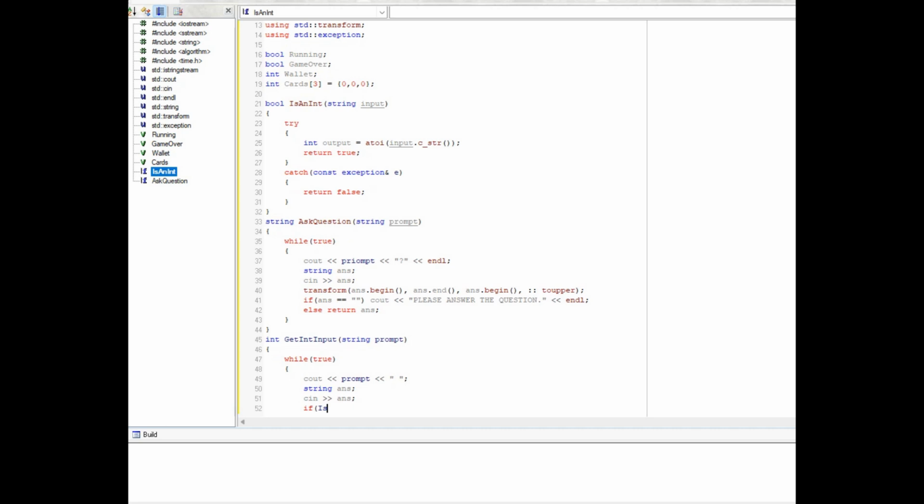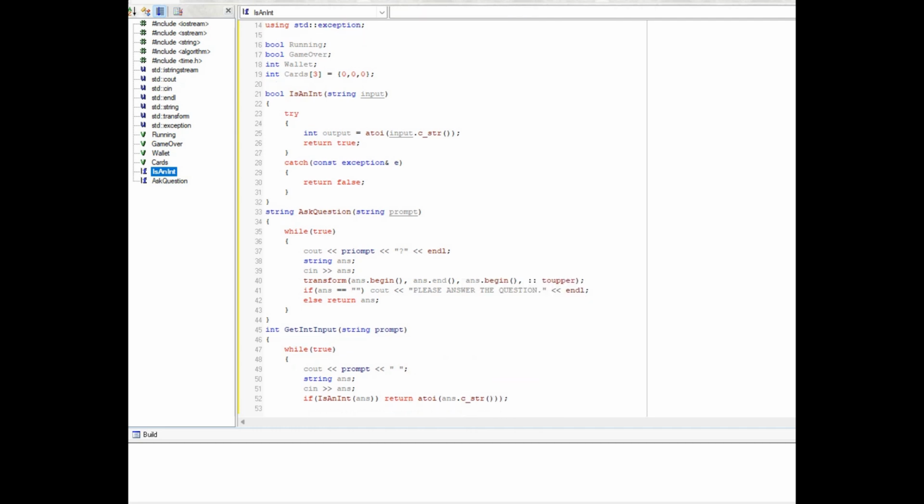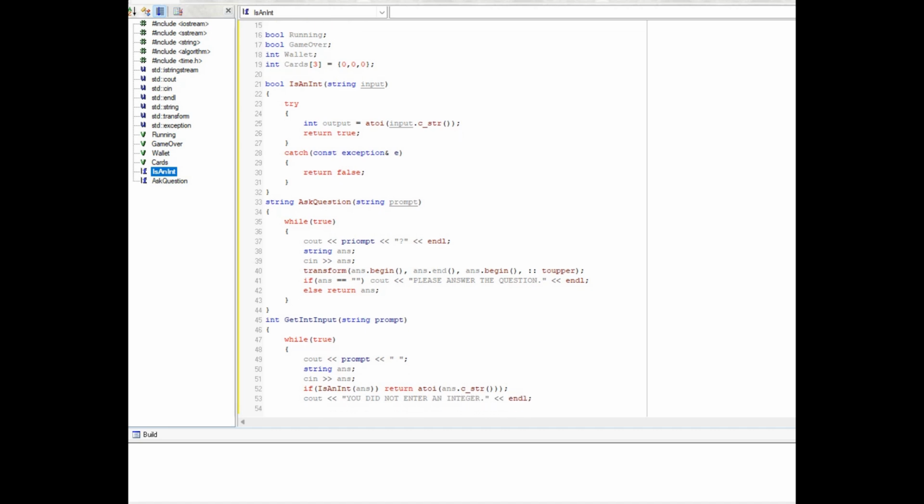If is an integer ans, return atoi ans C string. Otherwise cout you did not enter an integer, endl. Close.